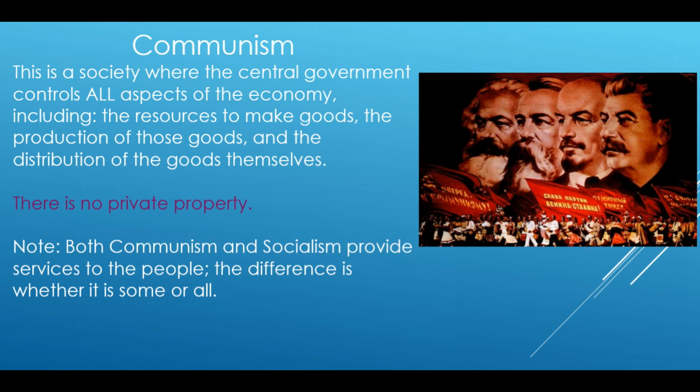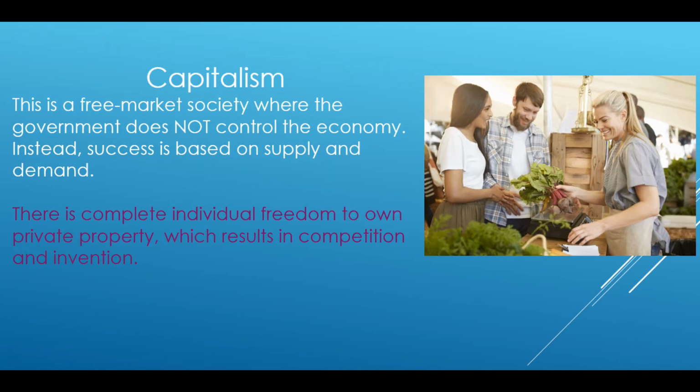Communism. This is a society where central government controls all aspects of the economy, including the resources to make goods, the production of those goods, and the distribution of the goods themselves. There is no private property. Note, both communism and socialism provide services to the people. The difference is whether it is some or all.